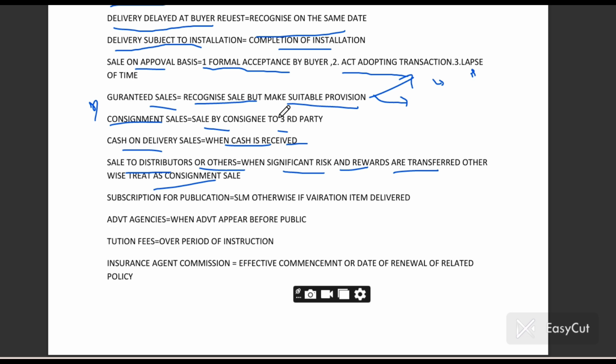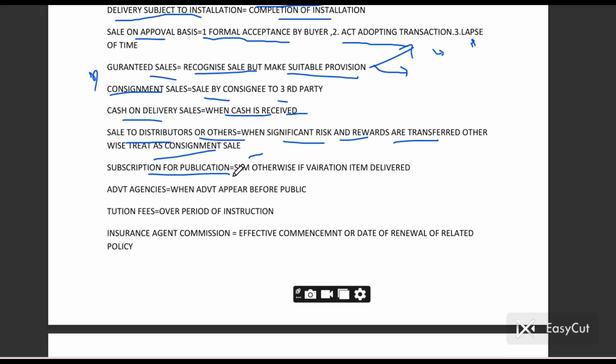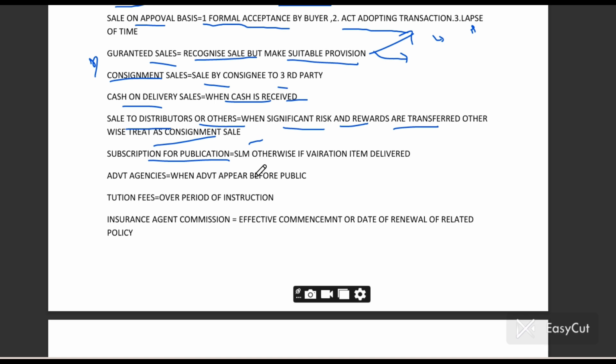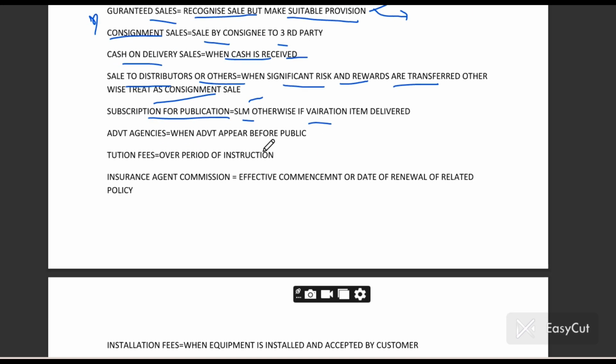If you have not transferred the significant risk and reward, you have to treat it as a consignment sale. As per consignment sale, when the distributor sells goods to a third party, on that day you have to recognize the revenue. Subscription for publication: if you are subscribing for publication, in that case straight-line method, otherwise if various items are delivered.